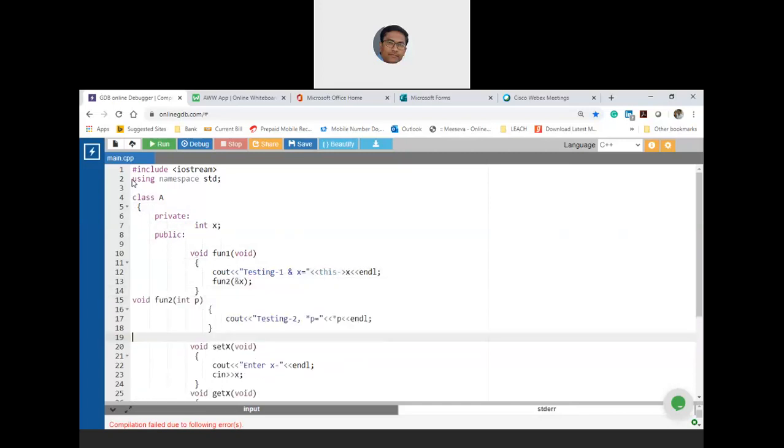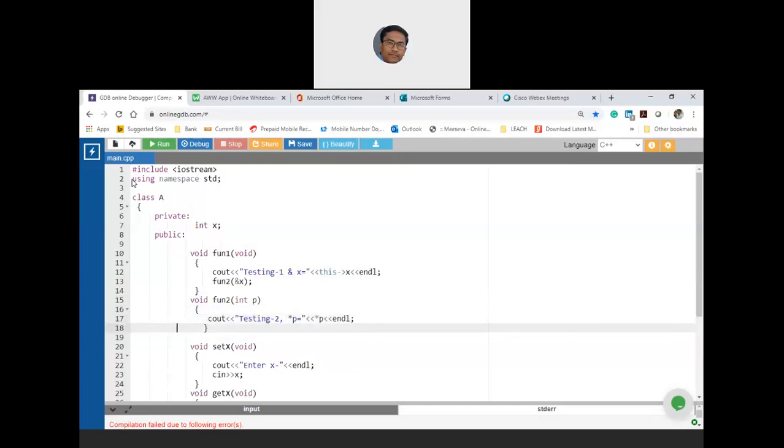Okay, so you are calling fun2 of x, and this is void here. So let us initially not print any value.